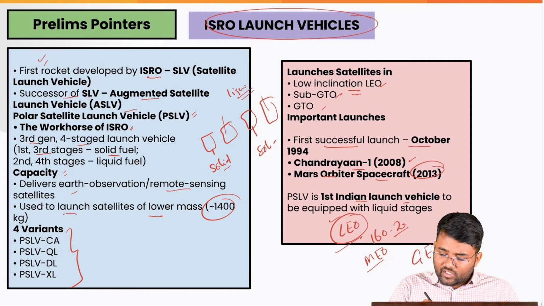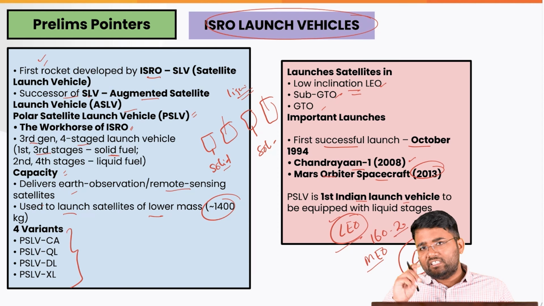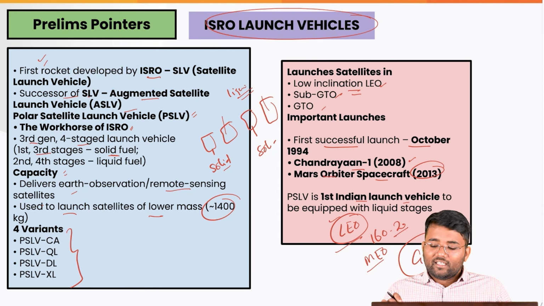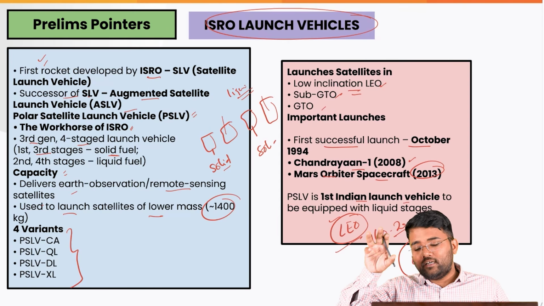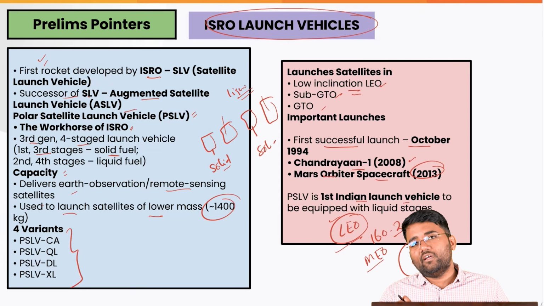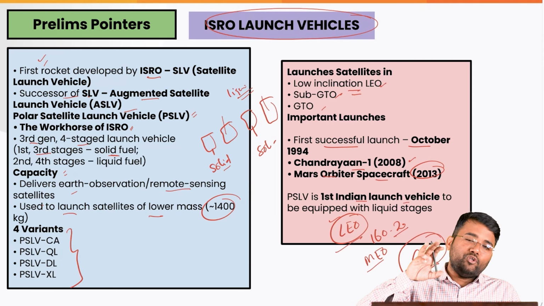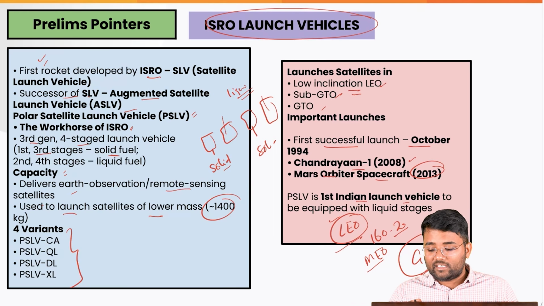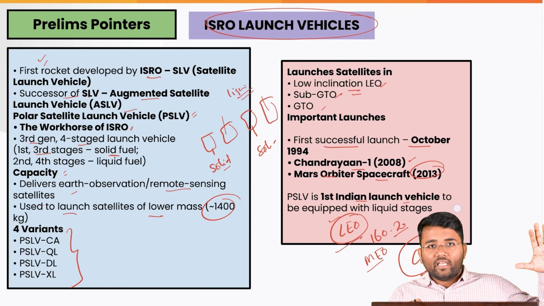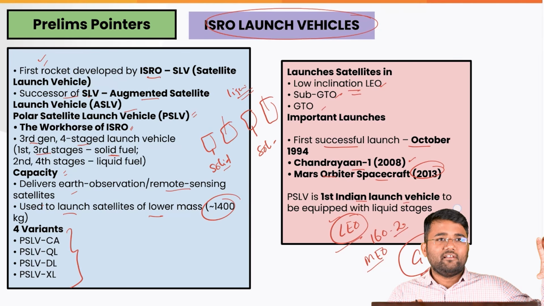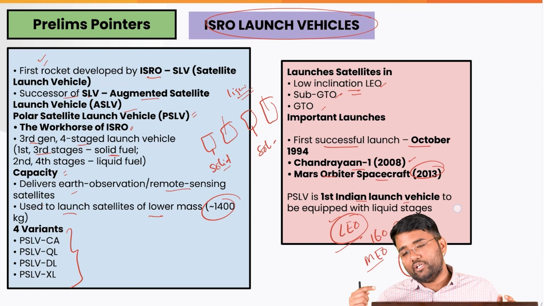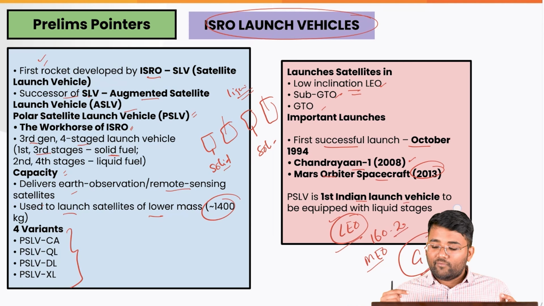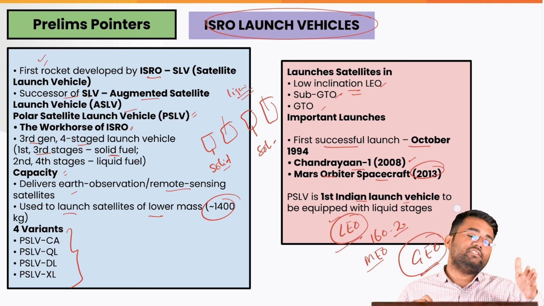Then you have the geostationary orbit, or GEO. Height is 35,786 kilometers. Here the main feature is that the satellite appears to be fixed at any one point on Earth itself, and that is the reason it is used for communication and weather forecasting. For example, whatever dish antennas there are, they are fixed at one location itself. Why? Because that satellite is kept in geostationary orbit, or the GEO itself, and that will appear fixed over one point from the Earth itself.